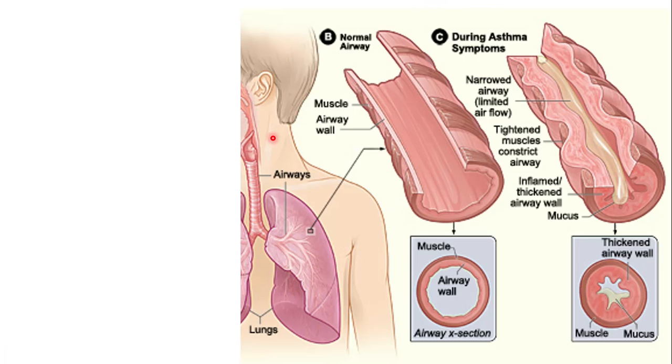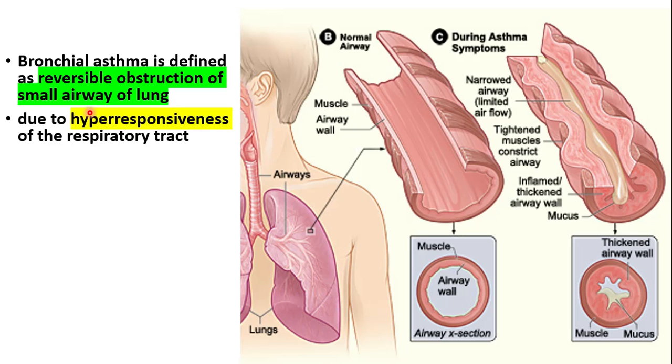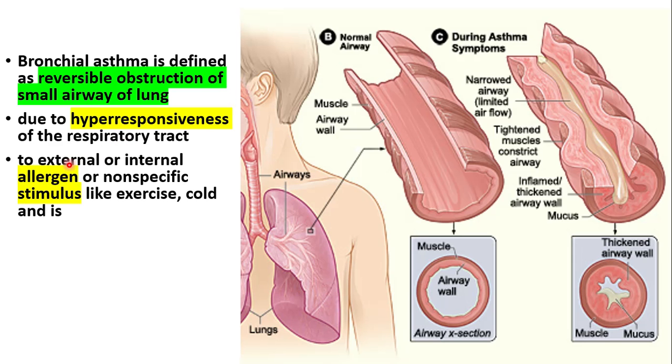Now, bronchial asthma is a simple combination of three things. The first being that it is a reversible obstruction of the small airway of the lung. It is due to the hyperresponsiveness of the respiratory tract, and this hyperresponsiveness is a result of a trigger such as an external or an internal allergen or a non-specific stimulus.